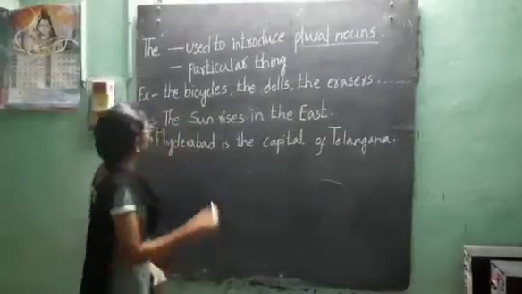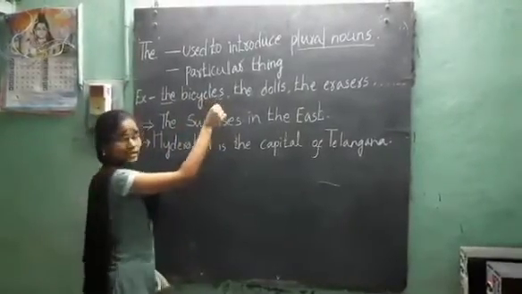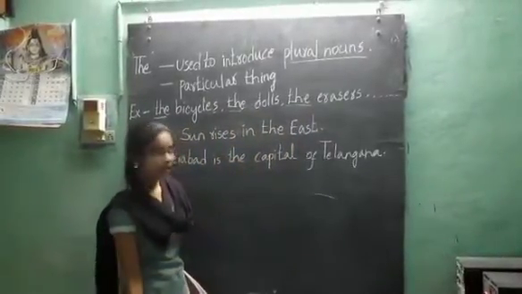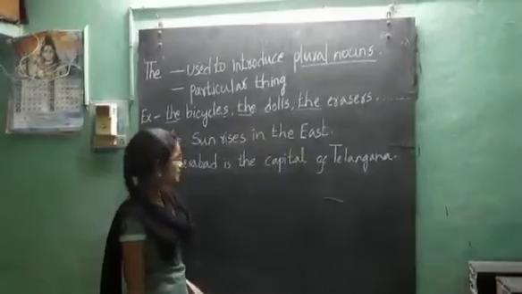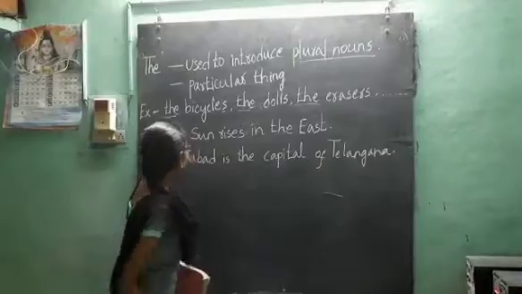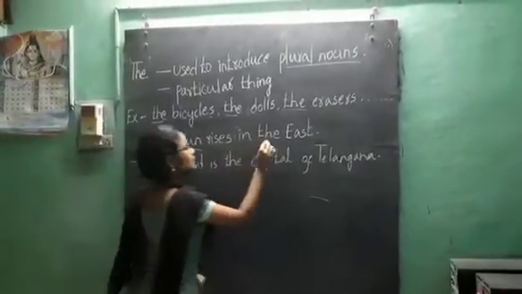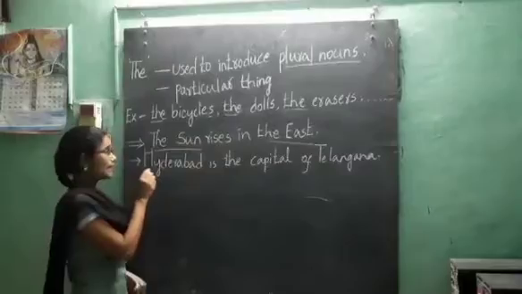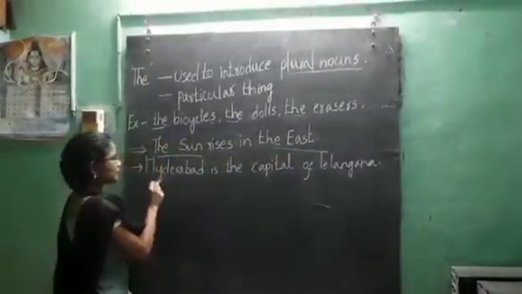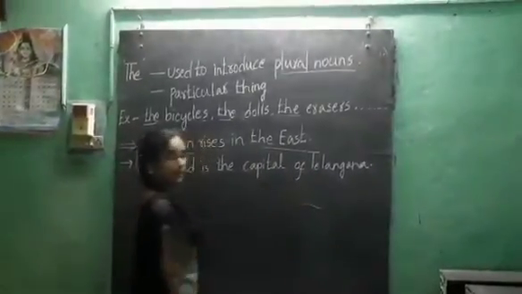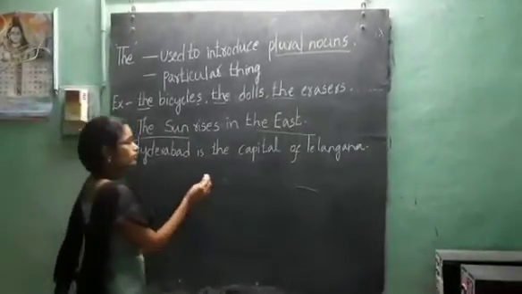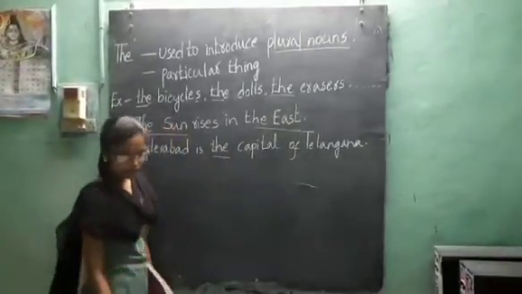These are plural nouns: the dolls, the erasers. Now let's see some more examples. The sun rises in the east. See here also, the sun, and here also, the east. They are particular things. Hyderabad is the capital of Telangana. Here also we have used the.